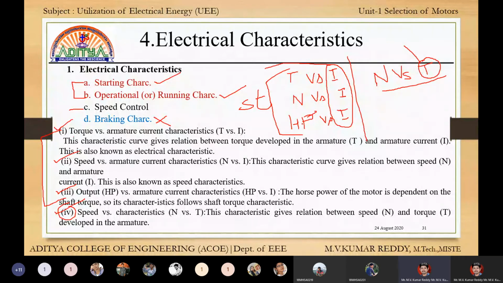You have to remember this: torque versus current, speed versus current, output versus current are the starting characteristics, and speed versus torque is the operational or running characteristics.